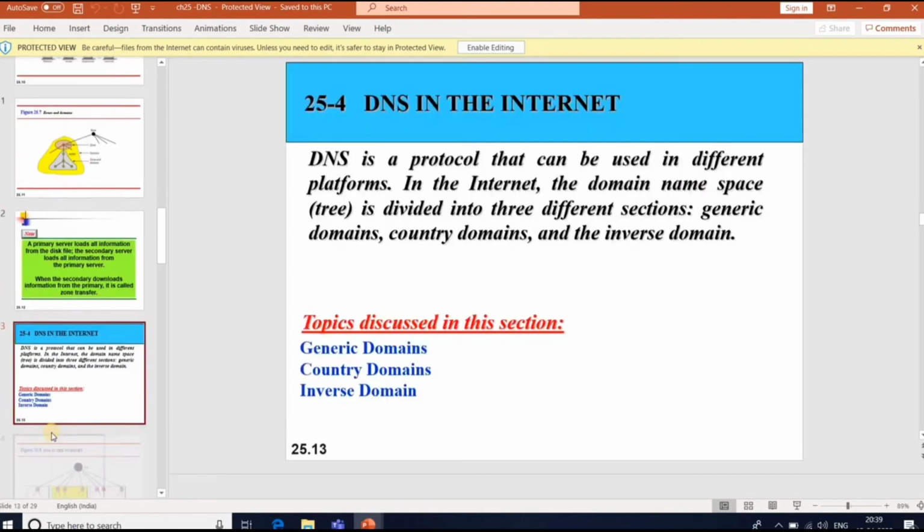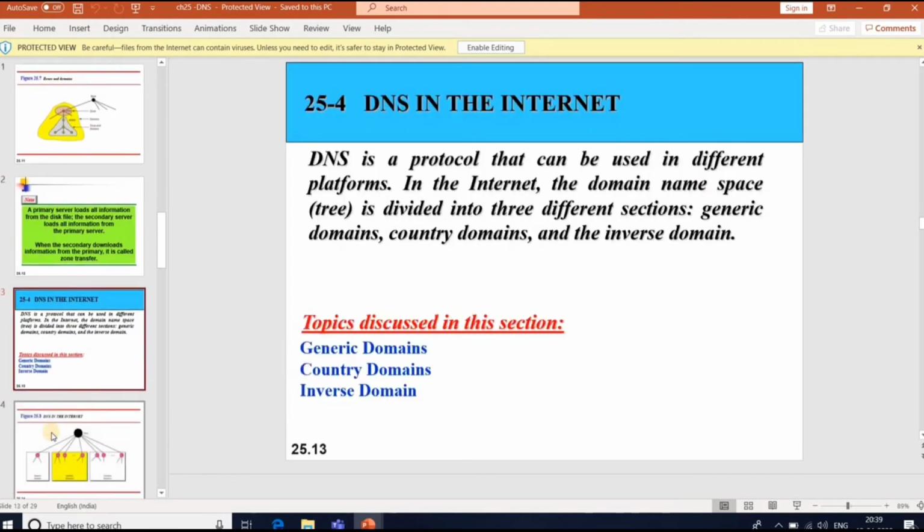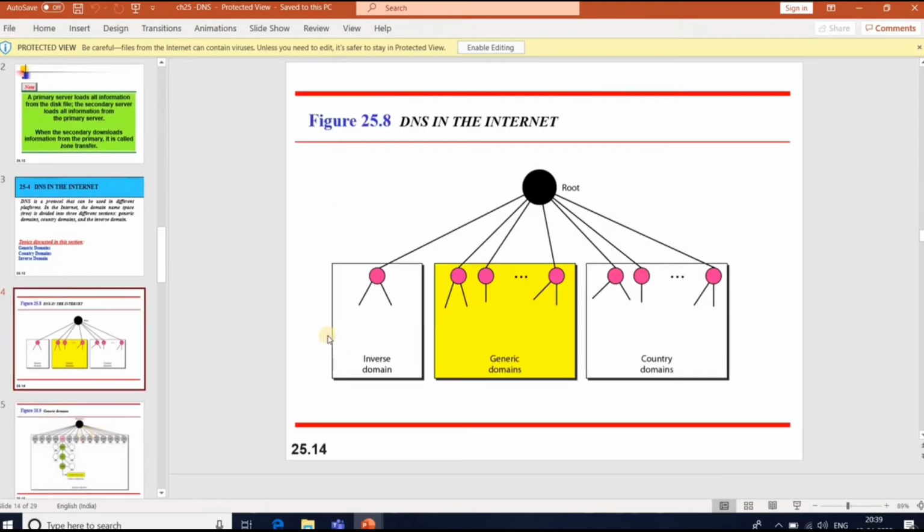So we can have DNS in the internet. DNS is a protocol that can be used on different platforms. We have three types of domains in the internet. One is generic domains, the next is country domains, and the third is inverse domains. You can see this.